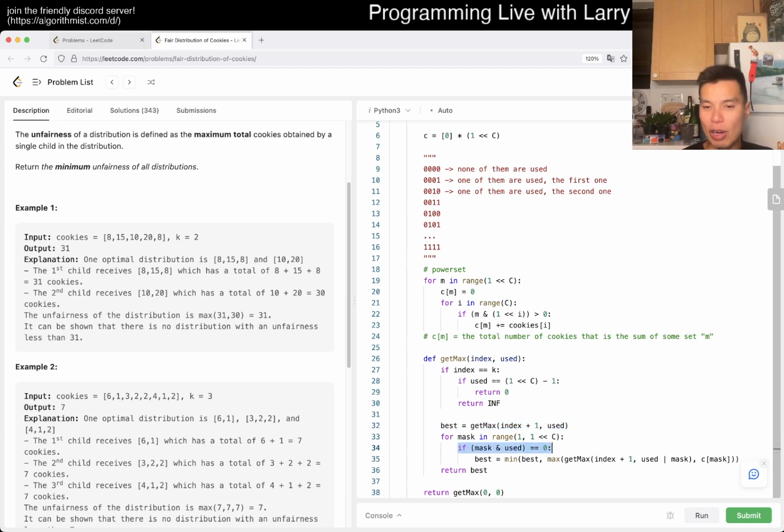And here we're saying, okay, if none of the cookies that we want to use in mask is already used, hence it's 0, then we do a recursion. We give these cookies to the current child. So that means that we want the max of the remaining, and then we want to minimize and give it to the current cost.